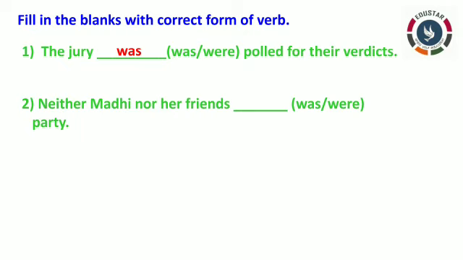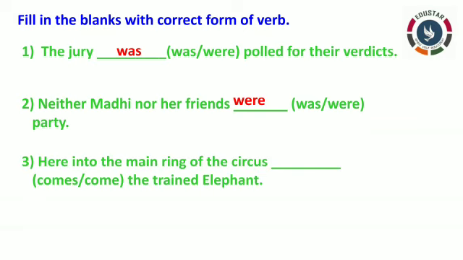If it is a neither or nor rule, what do you have to do? After nor, whatever the subject they have given, for that you have to use the verb form. So what is the answer here? The answer is were. Now let's move on to the next one. Here, into the main ring of circus dash the trained elephant. In the bracket they have given comes and come. So what do you have to write, guys? You have to write verb for the trained elephant. So the answer is comes.